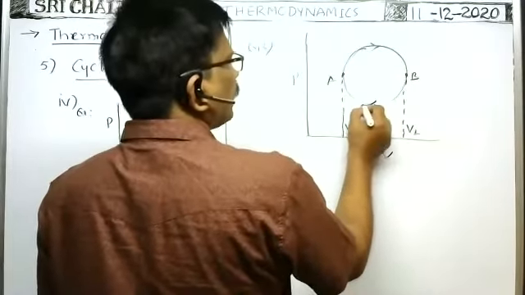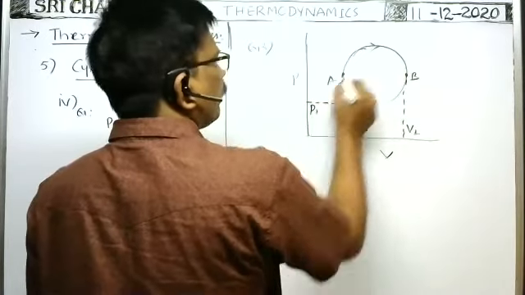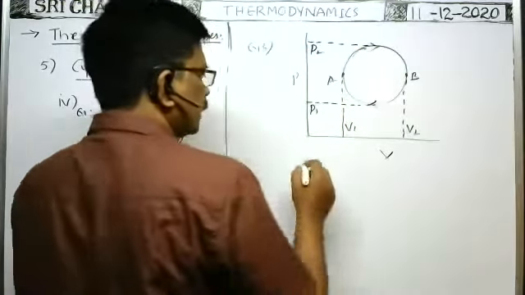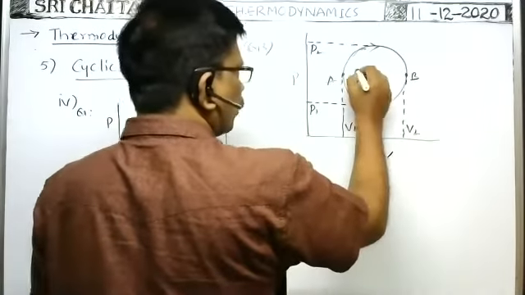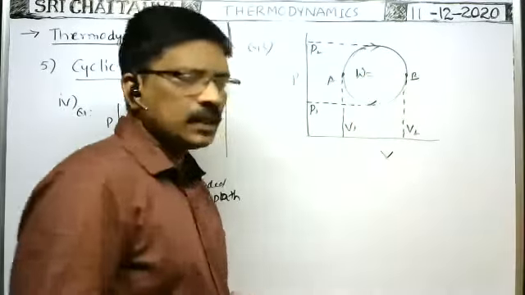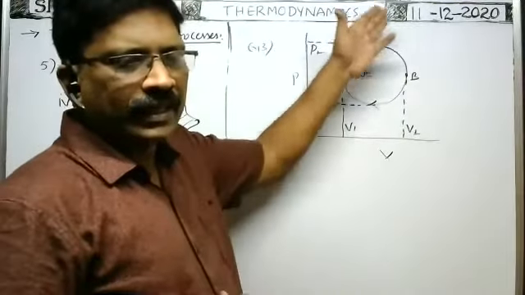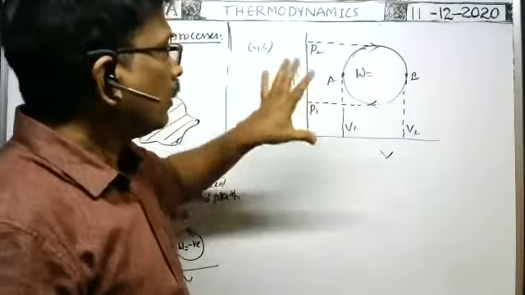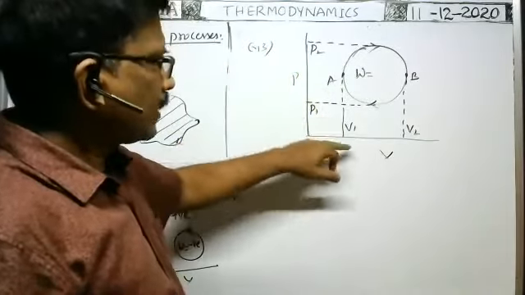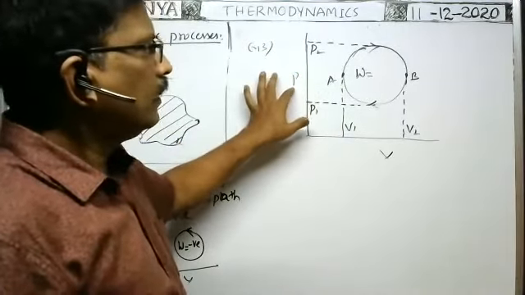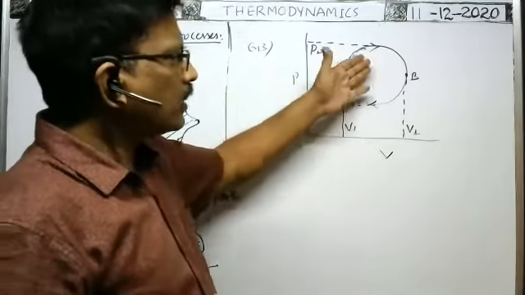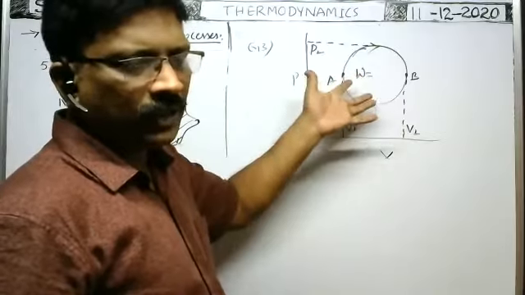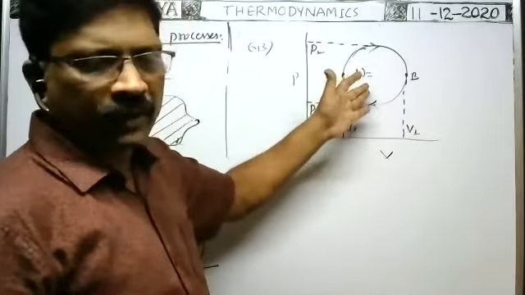Next, exactly at this point, the pressure is P1. At this point, the pressure is say P2. Is the work done positive or negative in this process? As the cyclic curve is in clockwise direction, we have to see that the volume is taken along the x-axis and pressure along the y-axis. In a cyclic process, the area bounded by the closed curve is the work done. Is the work done positive or negative here?